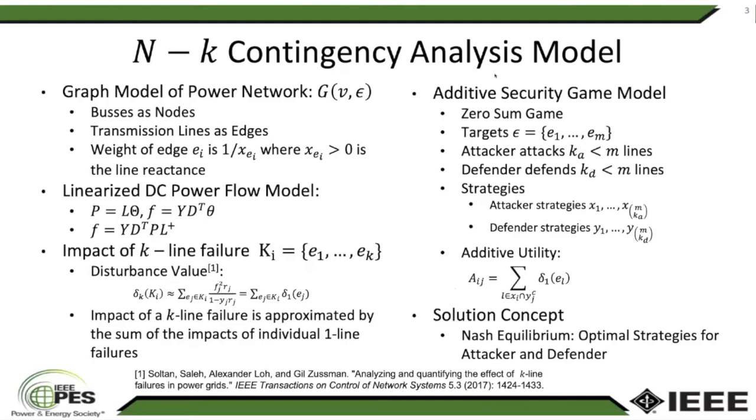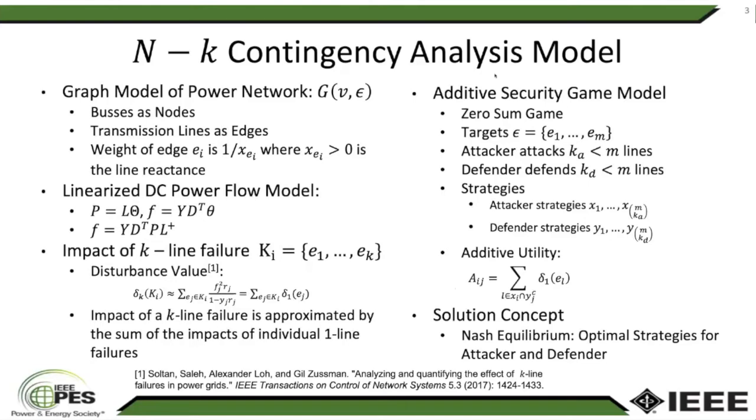We model this as a zero-sum game between an attacker and a defender over a set of targets given by the edges in the graph, and each of the attacker and the defender have a prescribed limited number of resources. The attacker will attack Ka lines, and the defender will defend Kd lines. This leads to a set of pure strategies for the attacker and a set of pure strategies for the defender.